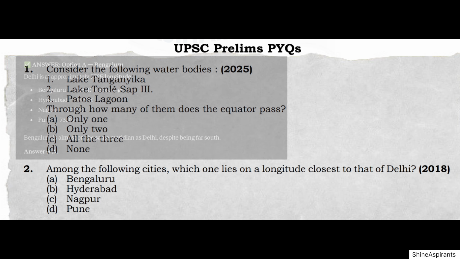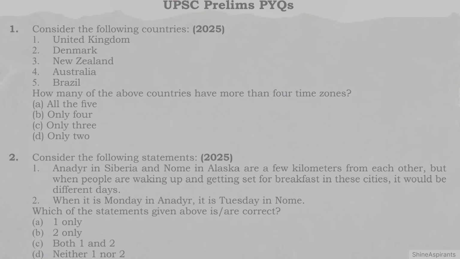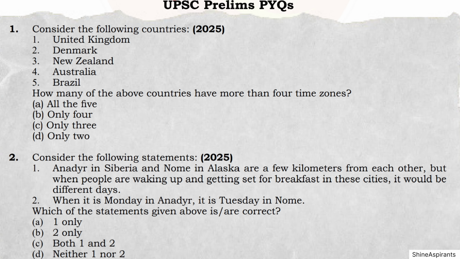Answer: Option A, Bangalore. Delhi is at approximately 77 degrees E longitude. Bangalore 77.6 degrees E, closest. Hyderabad 78.5 degrees E. Nagpur 79.1 degrees E. Pune 73.9 degrees E. Bangalore is almost on the same meridian as Delhi, despite being far south. Answer A.